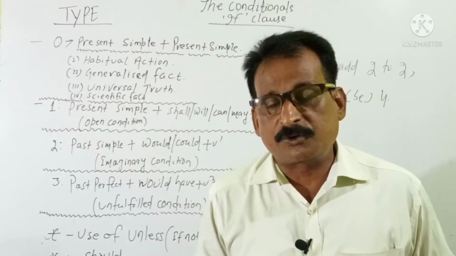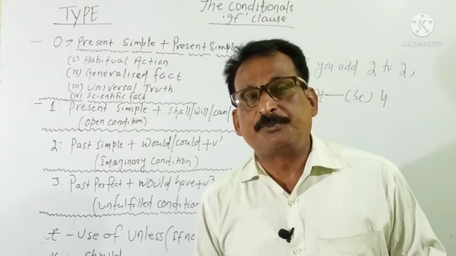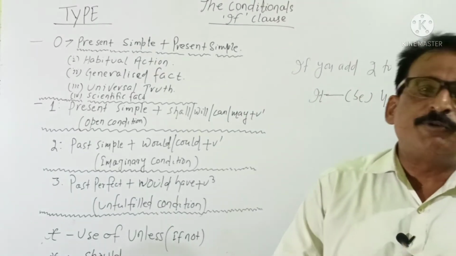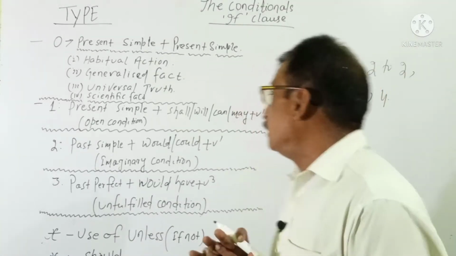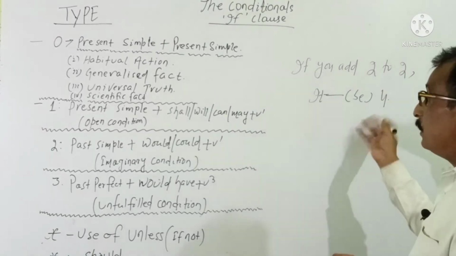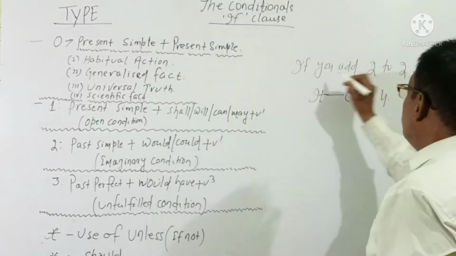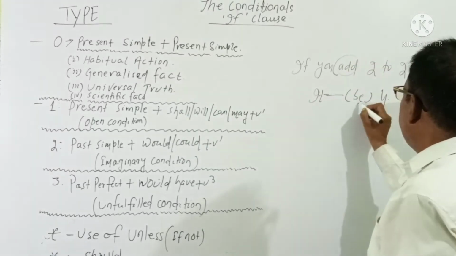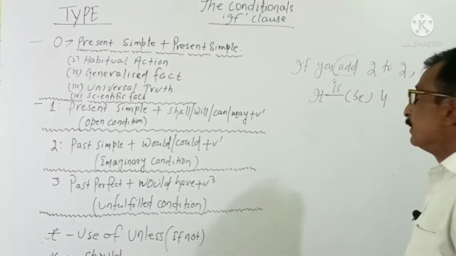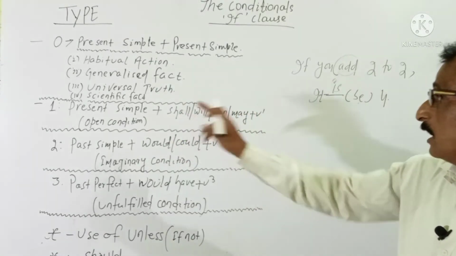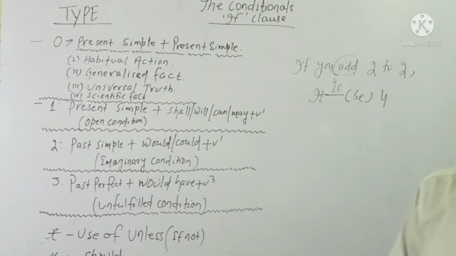This is the universal truth. Everywhere in America 2 plus 2 is 4. In India 2 plus 2 is 4. To you, to me, to everybody, 2 plus 2 is 4. This is the universally accepted rule, right? So as it is universally accepted, it is a zero type condition, and the rule is present simple, and 'be' means 'is', also present simple. It is 4, right? Then comes scientific fact.